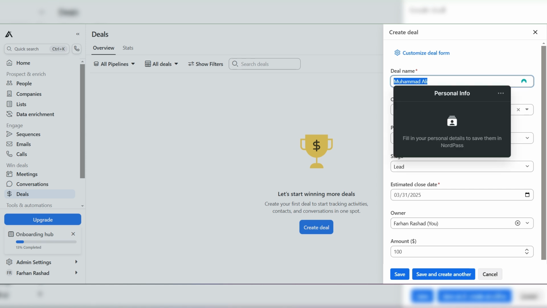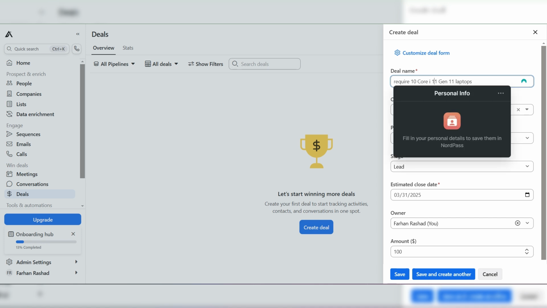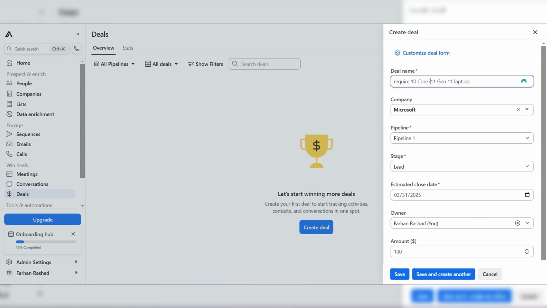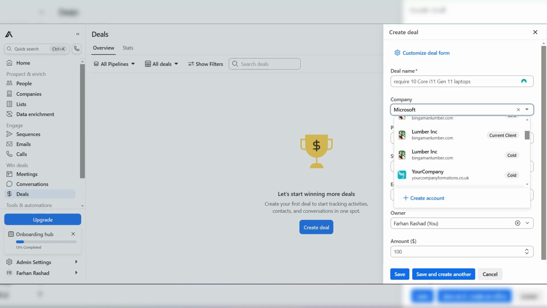Let's mention, require 10 core i11 generation 11 laptop. So this is my deal. Let me create this deal from the company.